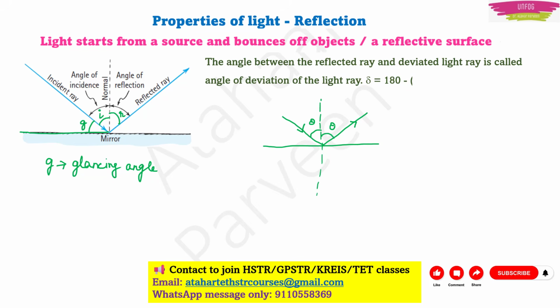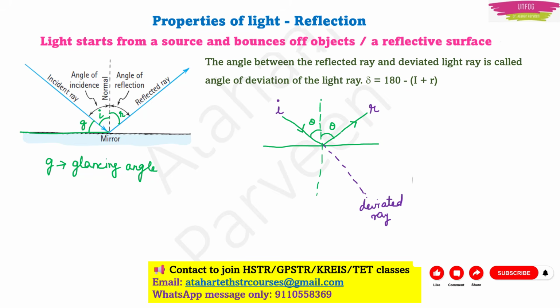And the angle of reflection is also theta because angle of incidence is equal to angle of reflection. Now here, if you extend this incident ray like this, the line which you get, you call it the deviated light ray.